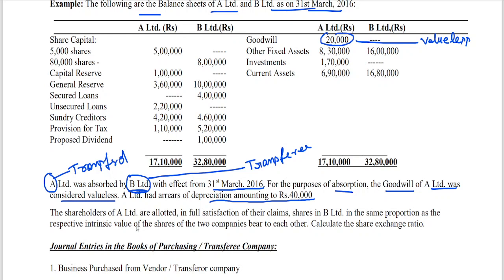Then the shareholders of A Limited are allotted, in full satisfaction of their claims, shares in B Limited, because the transferee, B Limited, has to issue shares to the transferor towards purchase consideration, in the same proportion as the intrinsic values of the shares of the two companies bear to each other. Calculate the share exchange ratio.